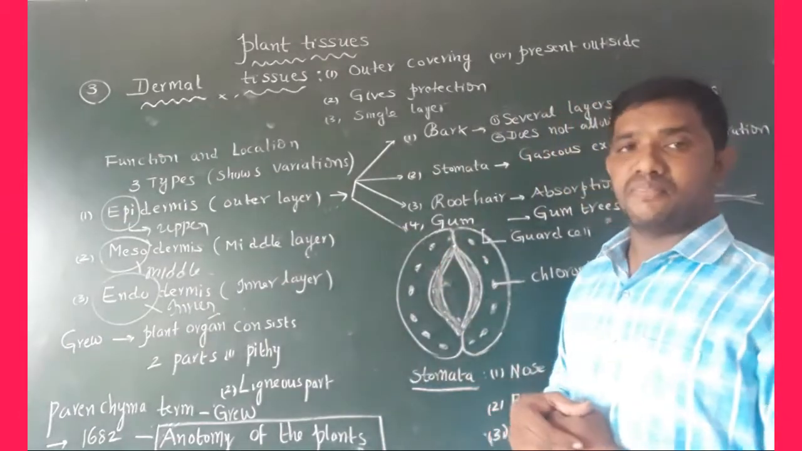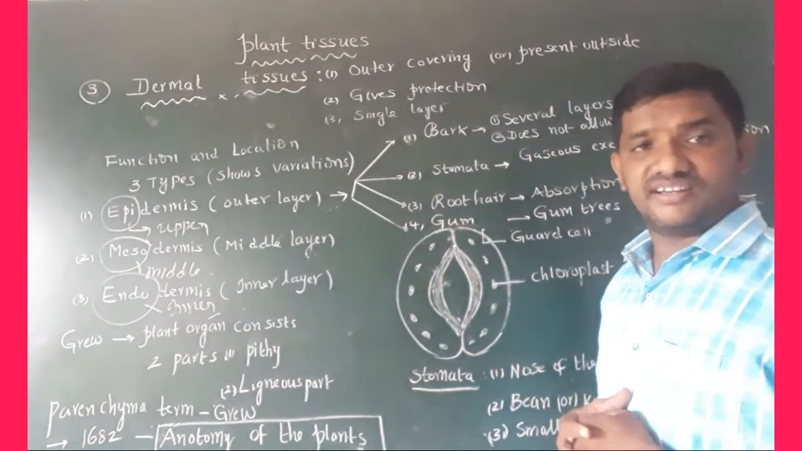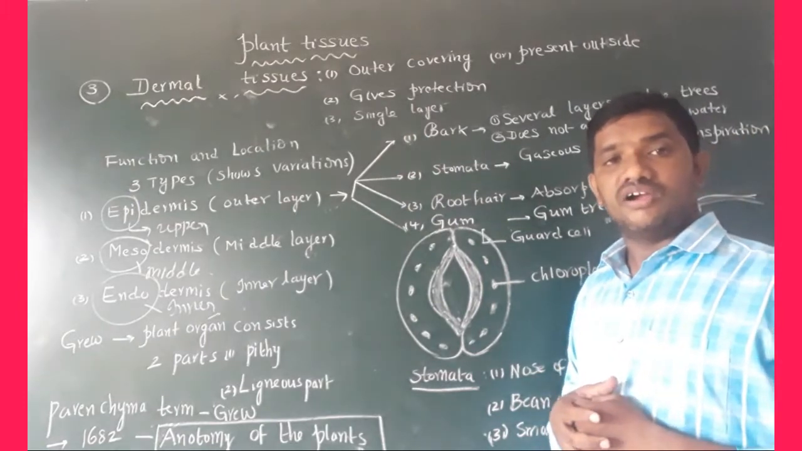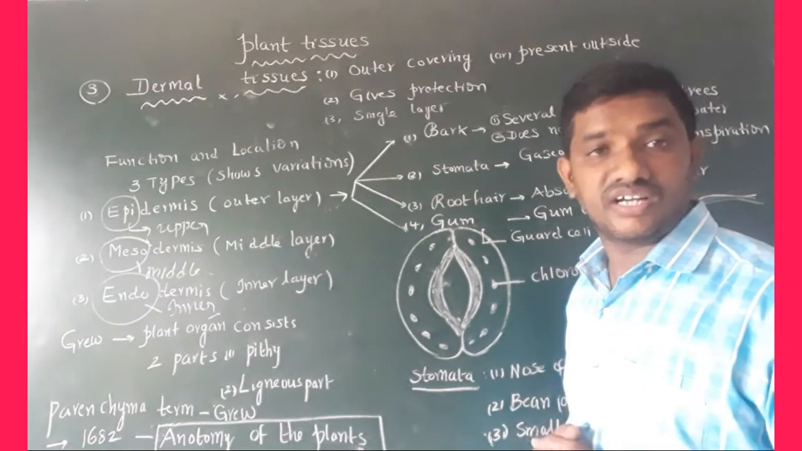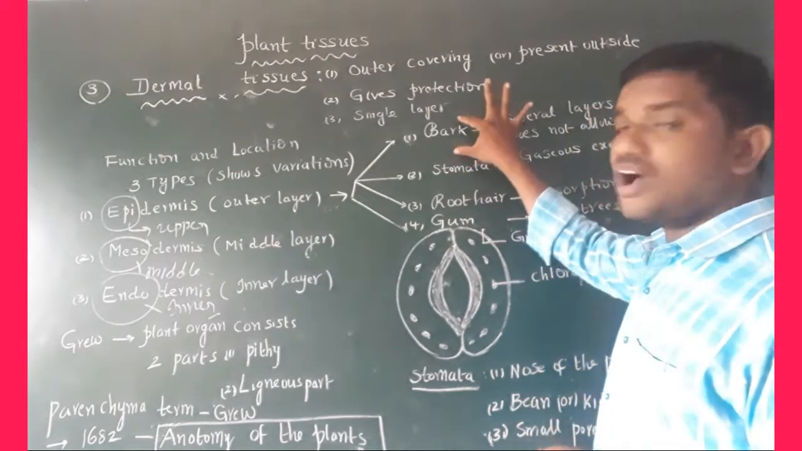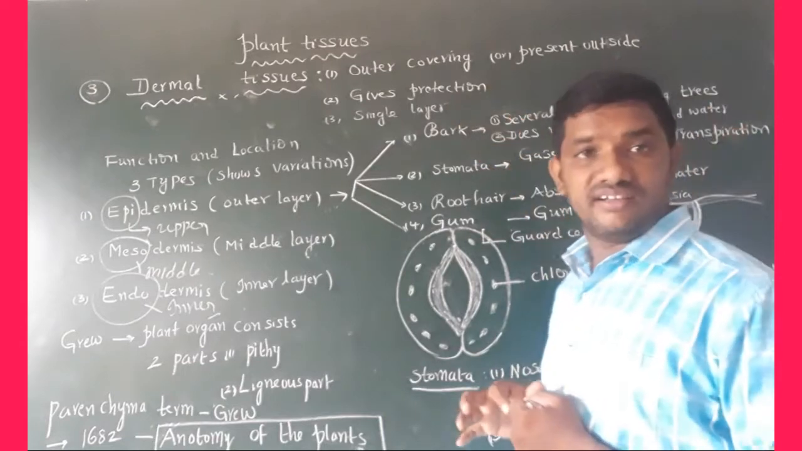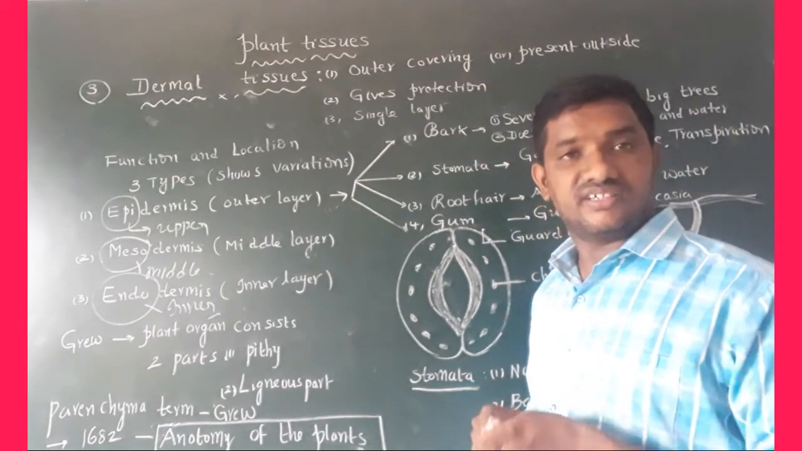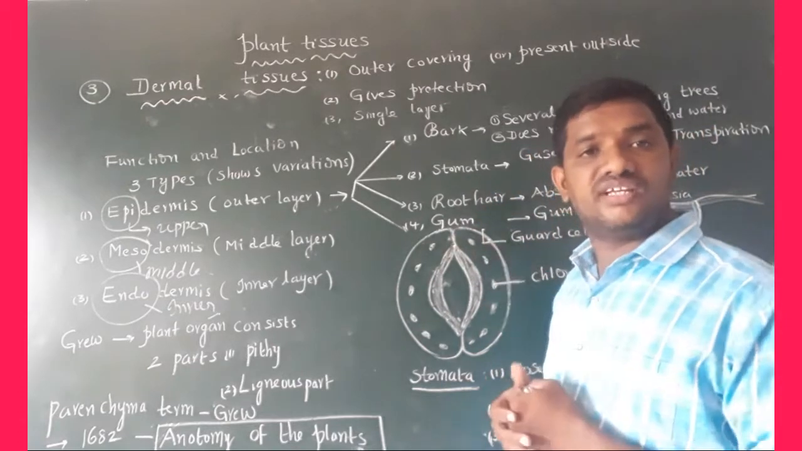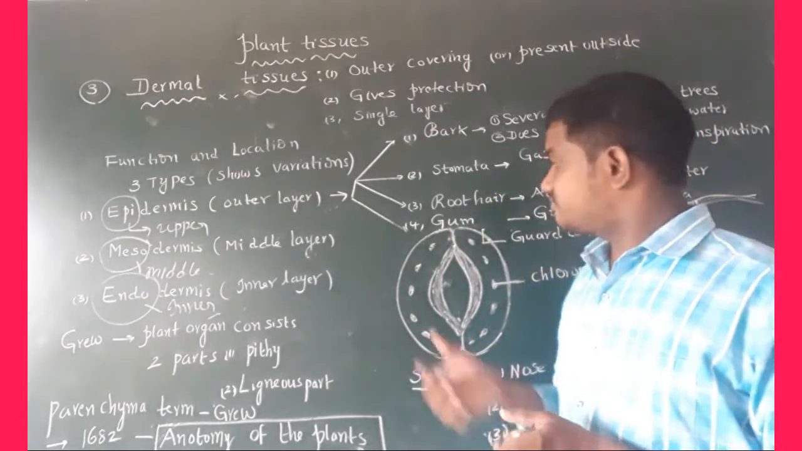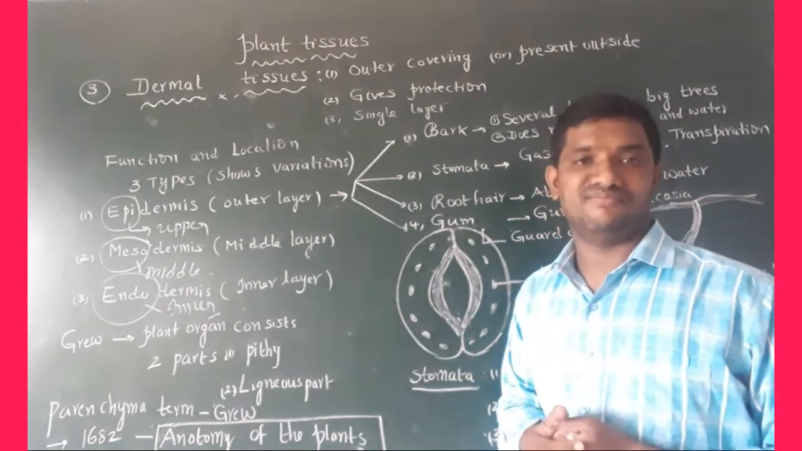Here, epidermis means outer layer. The outer layer consists of some parts. What are those? Bark is an outer layer only. Stomata, these are present on the leaves, outer layer only. Root hair, outer layer only, these are present on the roots. Gum is also an outer layer only.